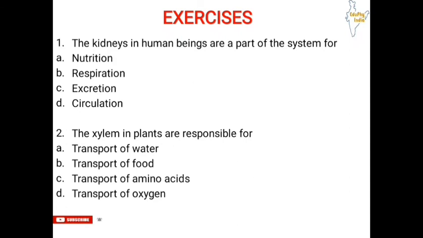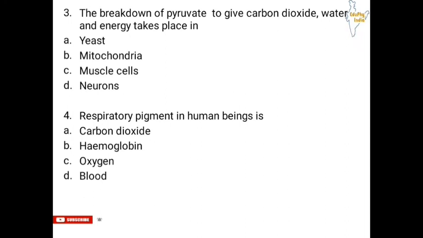First question: the kidneys in human beings are a part of the system for A. Nutrition, B. Respiration, C. Excretion, D. Circulation. Second: the xylem in plants is responsible for A. Transport of water, B. Transport of food, C. Transport of amino acids, D. Transport of oxygen.